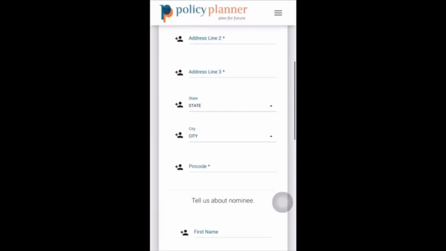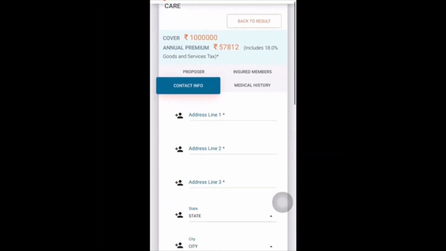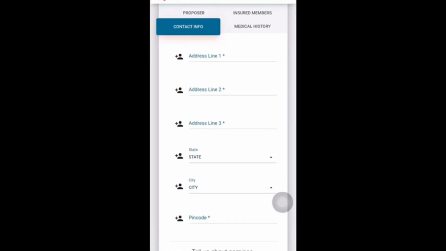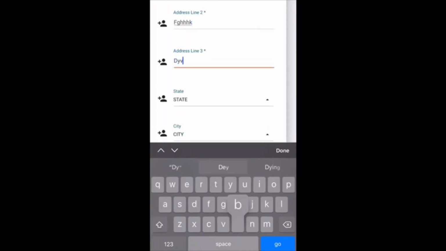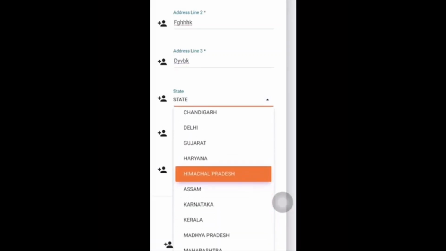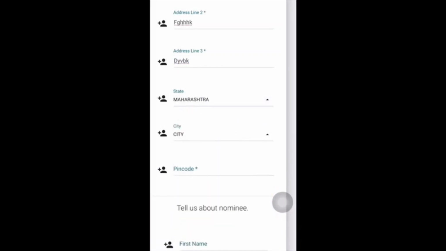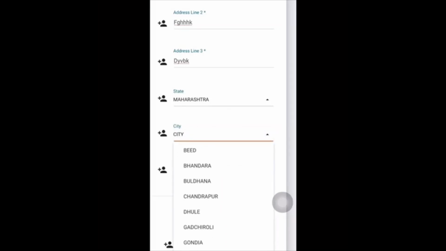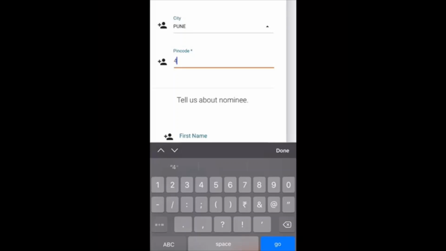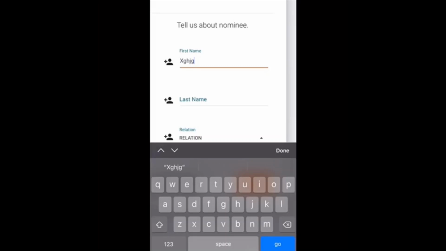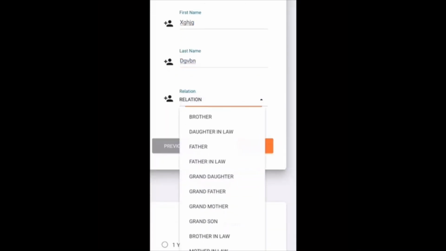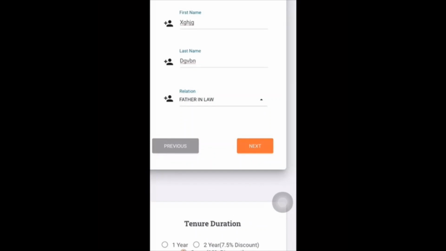So the next option, we will see the contact information. So we will add in our address, the address line 2 and the address line 3. We will enter in our state such as Maharashtra, the second as our city as the Pune, and our city pin code. We will enter in a correct pin code for the hospitalization, then our nominee details, the relation of the nominee, and next.